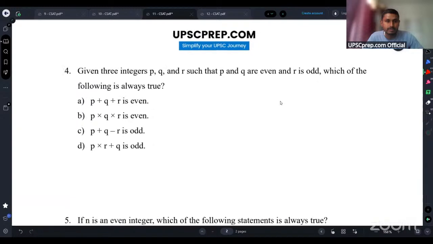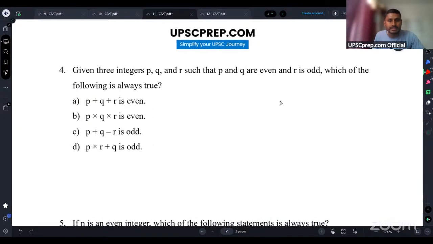Okay, question number 4 says, if three integers p, q, and r are such that p and q are even and r is odd, which of the following is always true? Okay, so p and q are even and r is odd. Now guys, if p and q are even, this is even plus even. So as you know, even plus even is even, right?